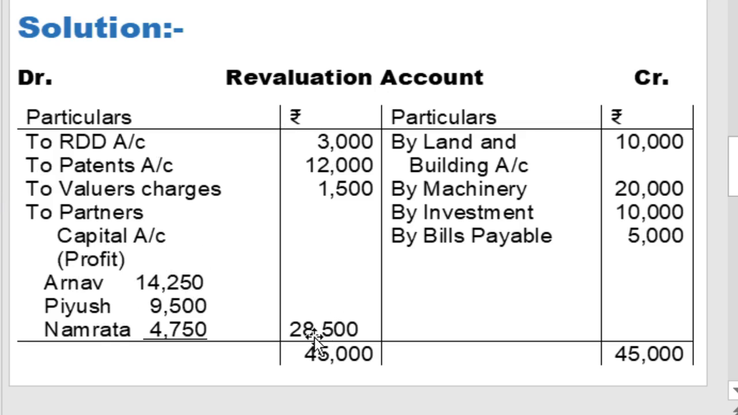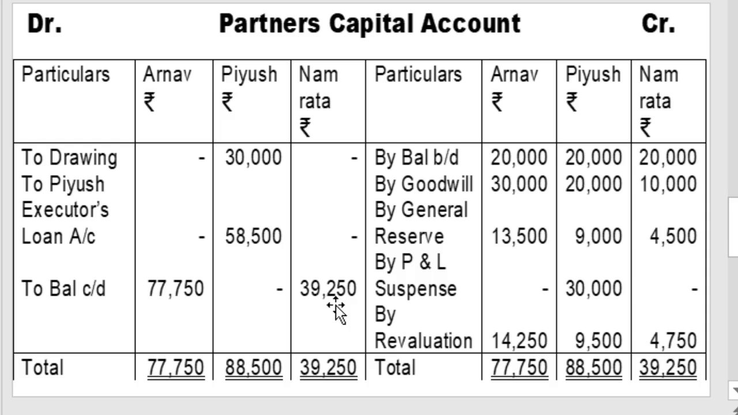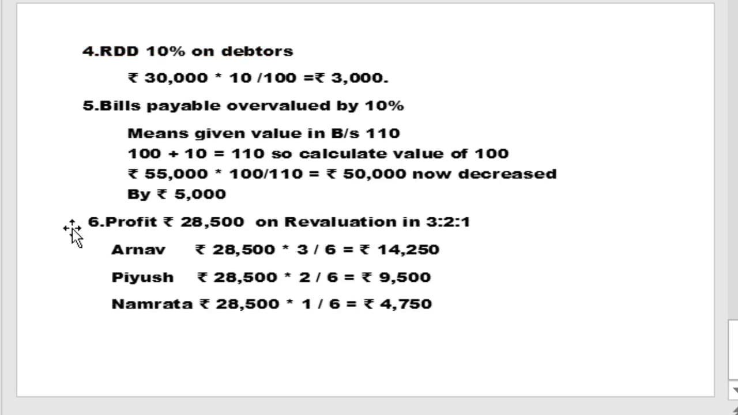Now distribute the profit of 28,500 among all partners. The profit of rupees 28,500 on revaluation is shared in the ratio 3 to 2 to 1. So Arnav's proportion is 28,500 multiplied by 3 upon 6, that is 14,250. Piyush's proportion is 28,500 multiplied by 2 upon 6, 9,500. And Namrata's proportion is 28,500 multiplied by 1 upon 6, rupees 4,750.